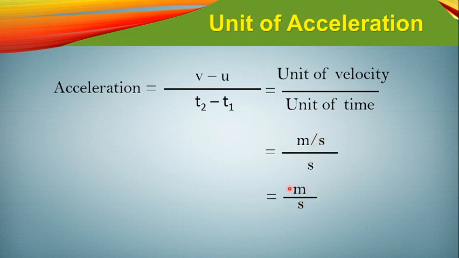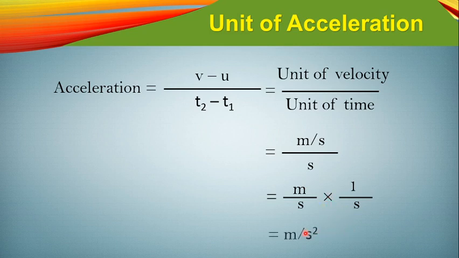Okay, so you can write meter by second into, since s is at the denominator of this fraction, multiplied by 1 by s, because this one is divided by s. So if we use the multiply sign, then what will be the expression for s? 1 by s. Obviously it will be the inverse, isn't it?